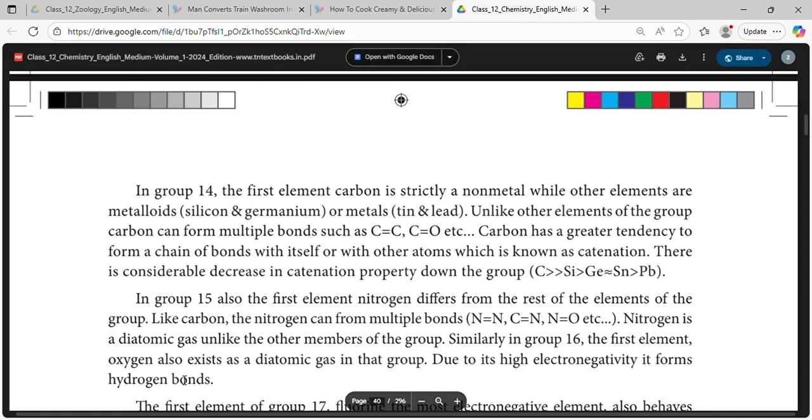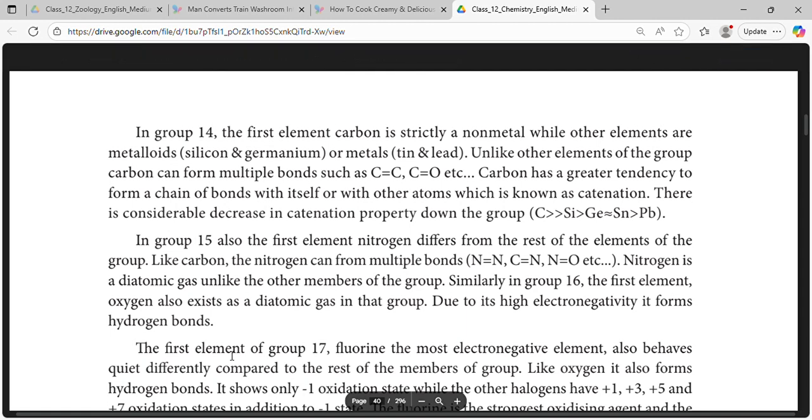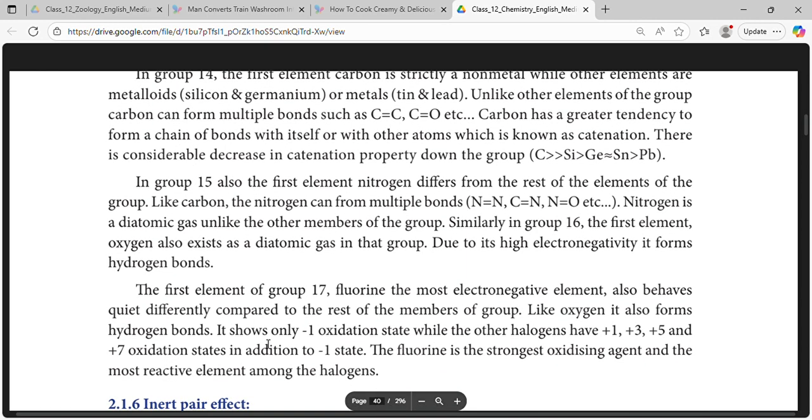Similarly, in group 16, the first element, oxygen, also exists as a diatomic gas, and due to its high electronegativity, it forms hydrogen bonds. The first element of group 17, fluorine, is the most electronegative element, and also behaves quite differently compared to the rest of the members of the group. Like oxygen, it also forms hydrogen bonds.